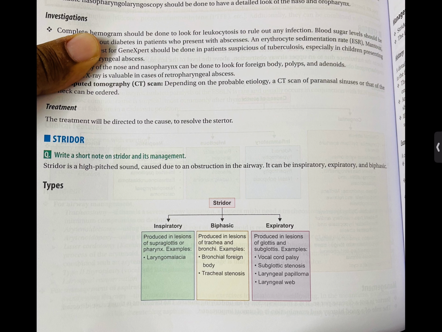Types of stridor. Inspiratory: produced in lesions of the supraglottis or pharynx. Example, laryngomalacia. Biphasic: produced in lesions of the trachea and bronchi. Examples, bronchial foreign body, tracheal stenosis. Expiratory: produced in lesions of the glottis and subglottis. Examples, vocal cord palsy, subglottic stenosis, laryngeal papilloma, laryngeal web.